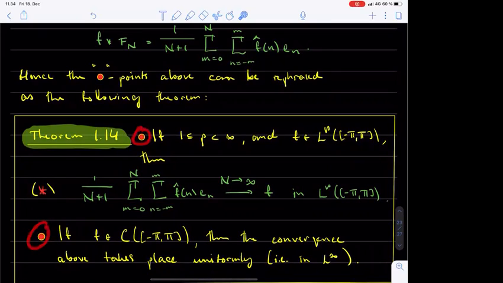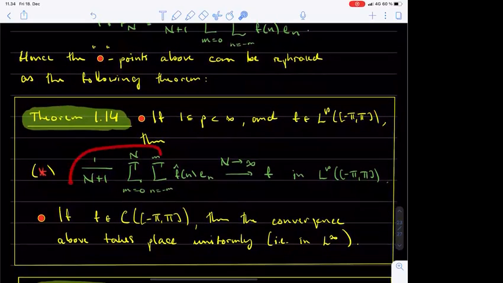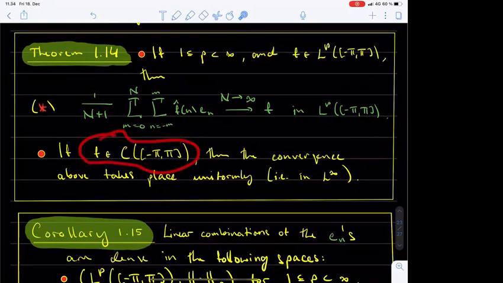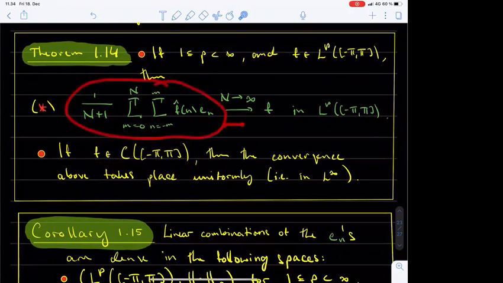This theorem has two parts. The first one concerns L^p functions and the second part continuous functions. In the L^p part we fix an exponent p which is at least 1 and strictly less than infinity. Then, if f is a 2π periodic L^p function on the real line, the linear combinations of complex exponentials defined just above converge to f in the L^p norm. In the second part, f is a 2π periodic continuous function on the real line, and then exactly the same conclusion holds in the L infinity norm.